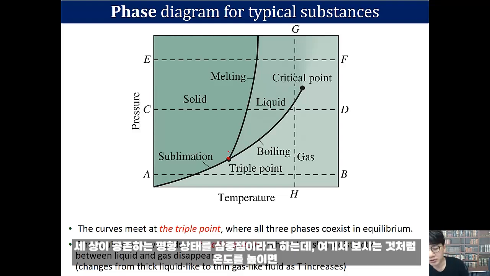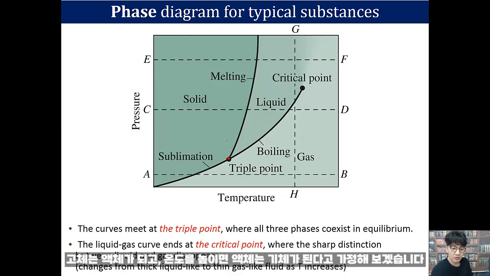All three phases coexist in equilibrium. That point is called the triple point. And as you can see, so let's say here, as you increase the temperature, solid becomes liquid and liquid becomes gas as you increase the temperature.